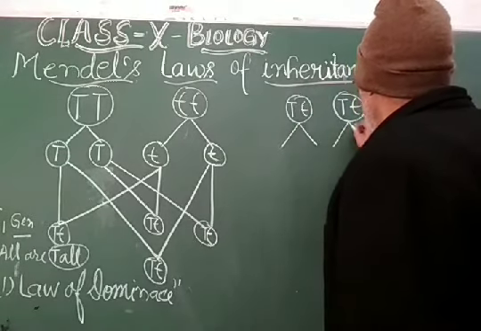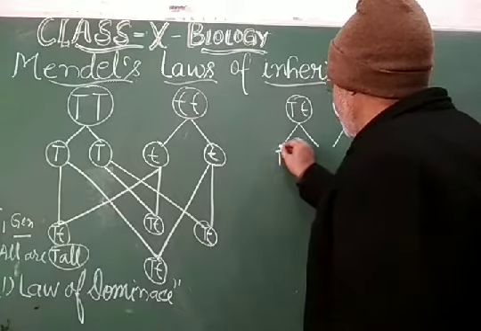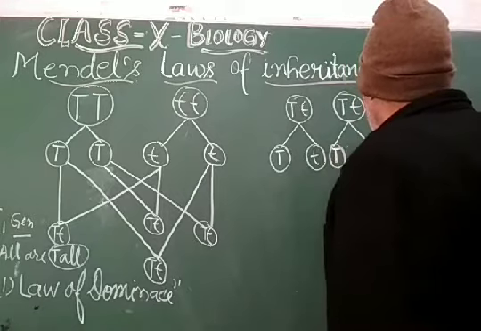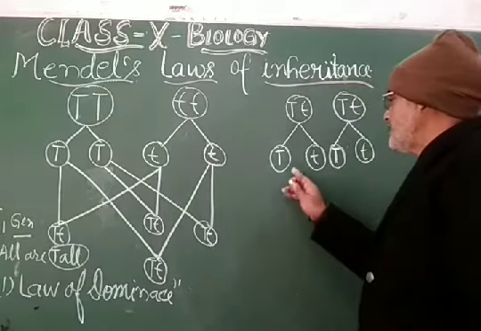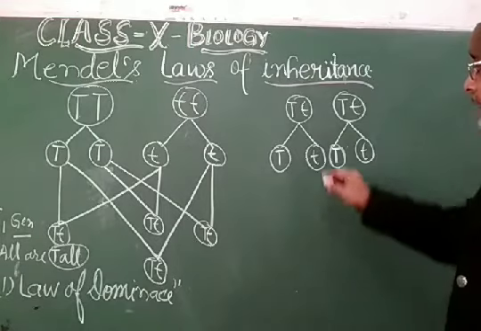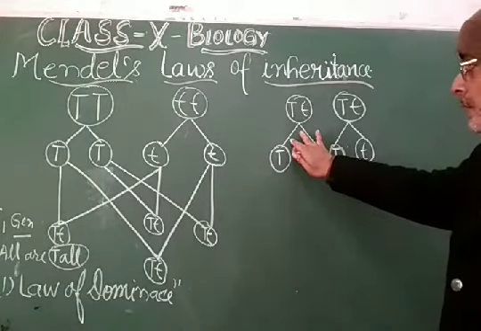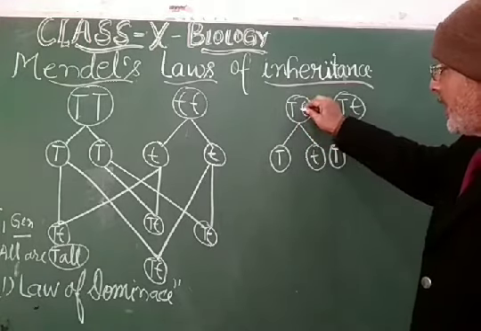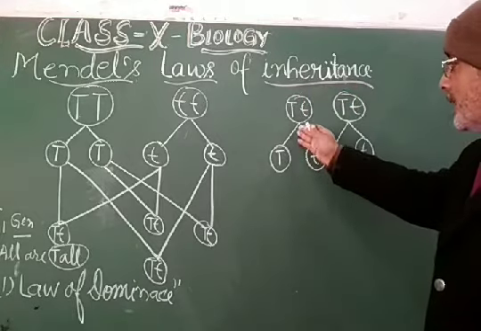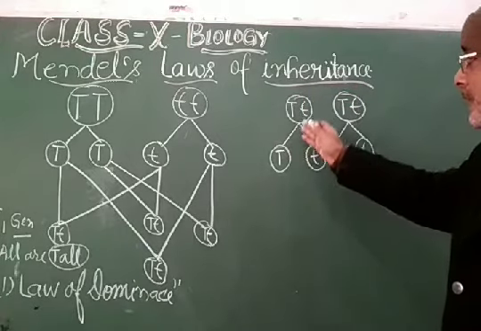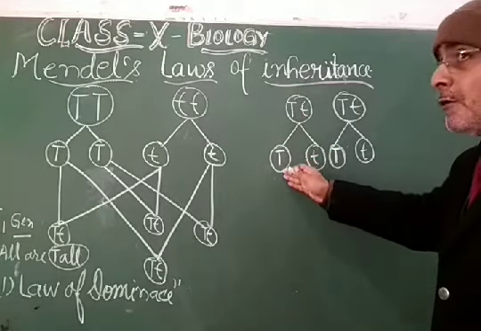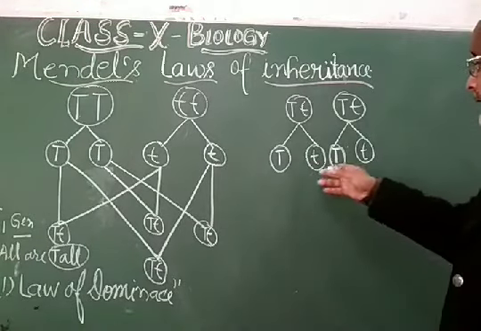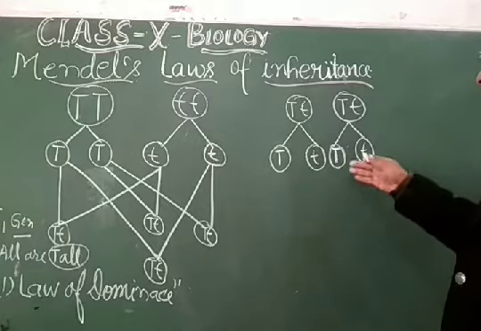Now the gametes capital T small t, capital T small t, capital T small t will be formed. My dear students, these gametes will always be pure, because they don't have any influence of hybridization. When gametogenesis takes place in the F2 generation, the gametes will be pure and independent to cross with any of the opposite sex gametes.